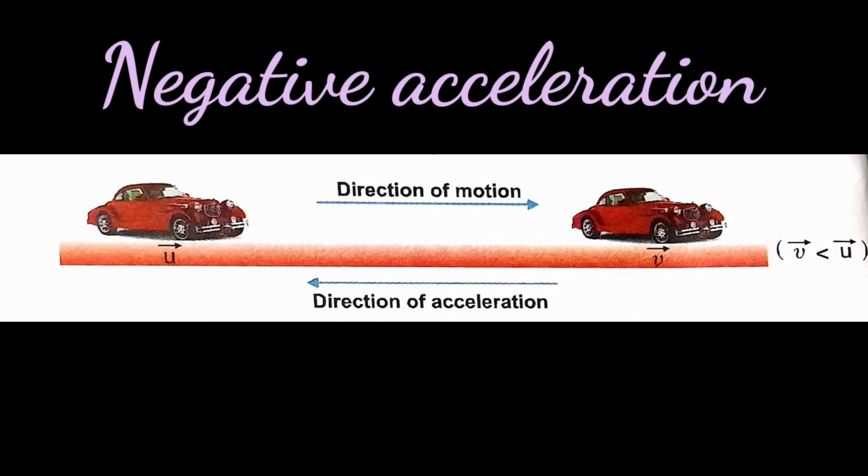For example, if an object moving with certain velocity is brought to rest, the object is said to have negative acceleration. The direction of negative acceleration is opposite to the direction of motion of the object, as shown in the diagram. In this case, initial velocity is more than final velocity.